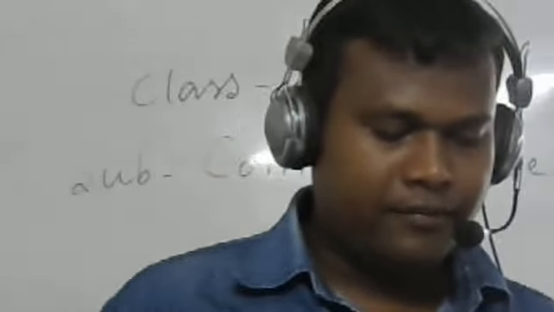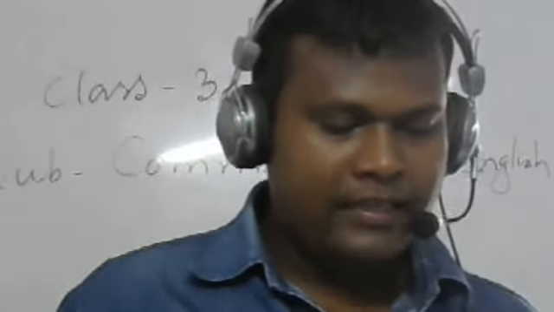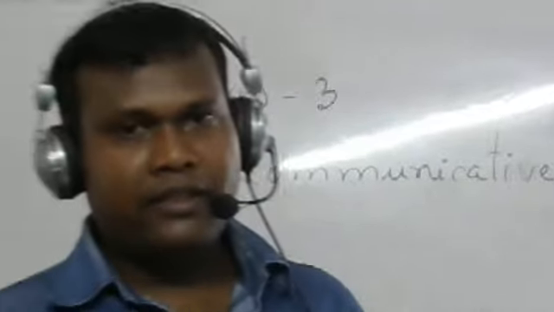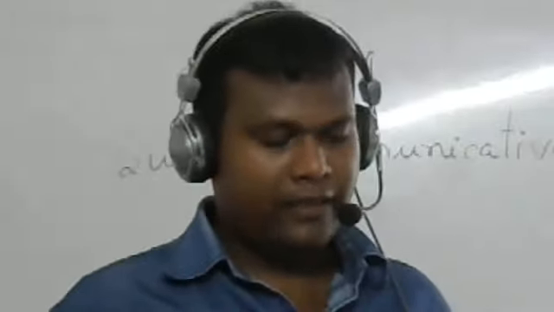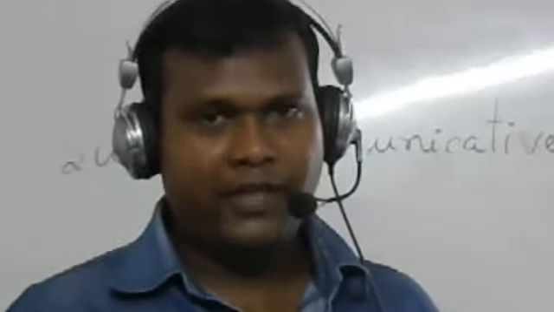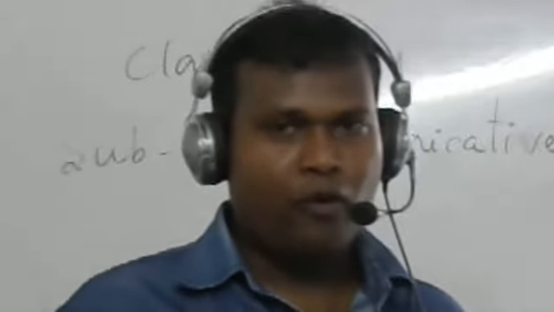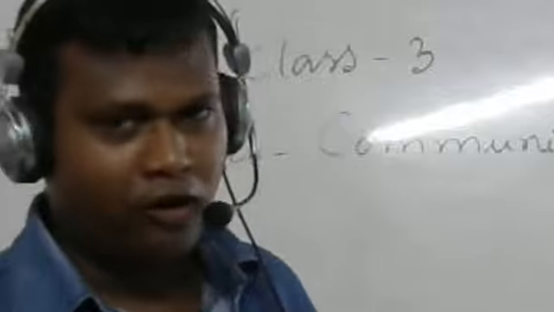The first one you see, write the feminines of the following. So masculine or male is given, you have to write down female. Masculine is given, feminine you have to give. One example is given here, ox.